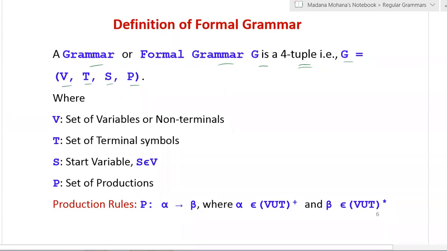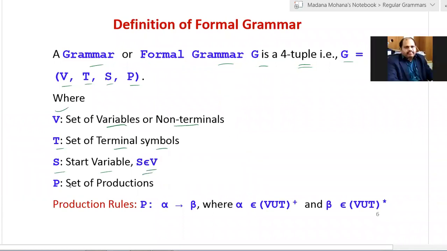Remaining all tuples are the same. Where V is the set of variables, also called non-terminals, T is the set of terminal symbols, and S is the start variable, which belongs to V.